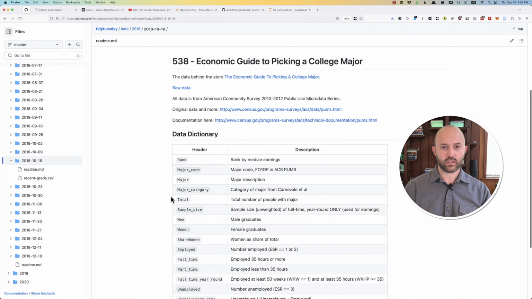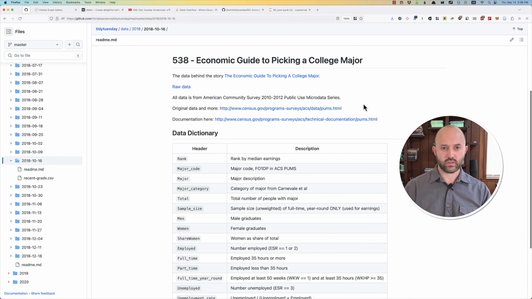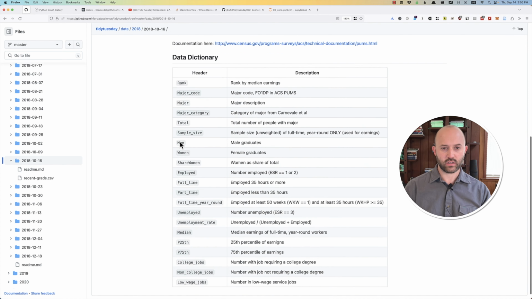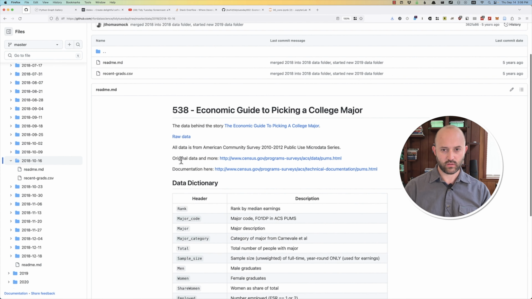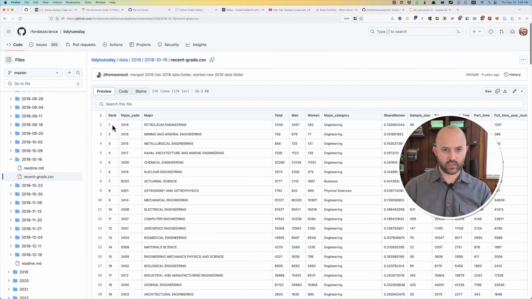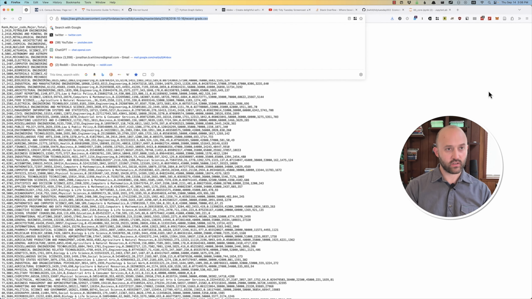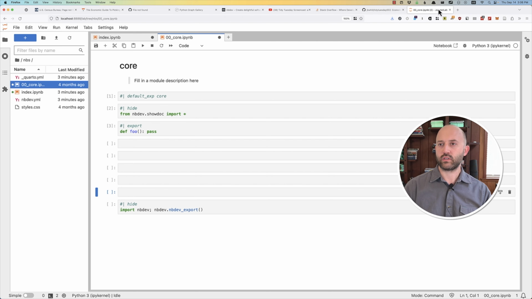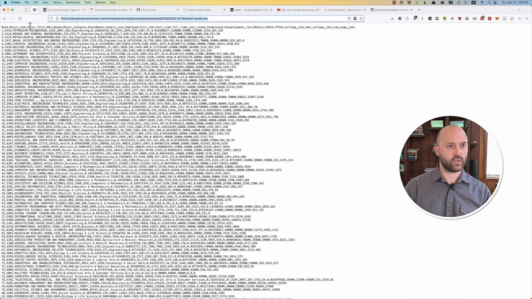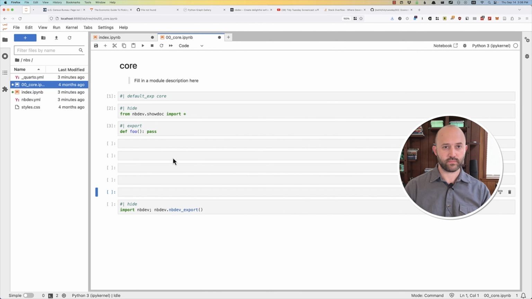So all the data is from this data set here. It's original data, the documentation is here, the data dictionary is here. So the raw data is this. File not found. I think it's actually this thing they're looking for. Okay. So here is the actual data. Here's the raw link to it. And I'm actually going to set this to be pinned. So I have the real data here and a pinned version of the GitHub repo here. So I'm going to start with core.